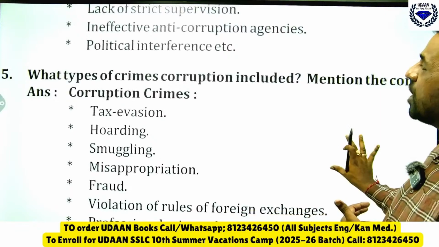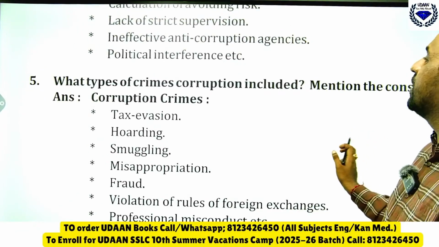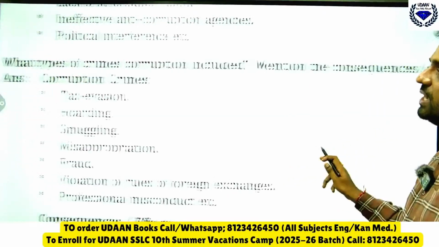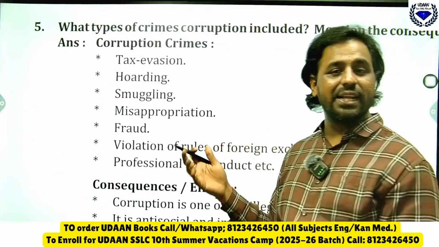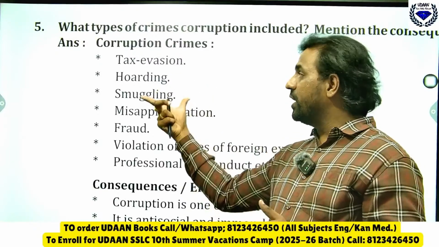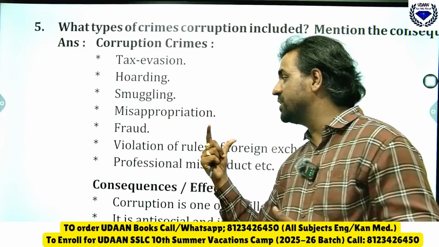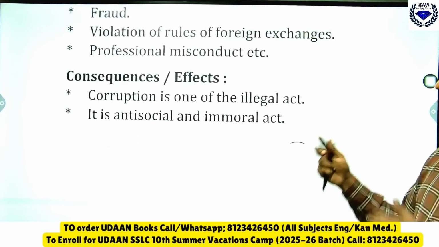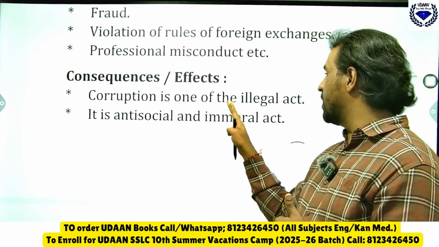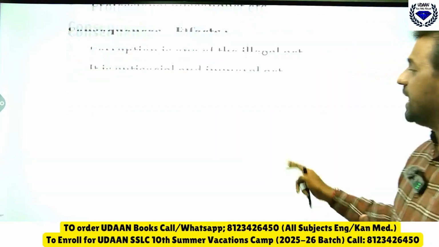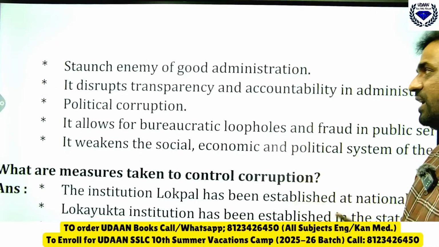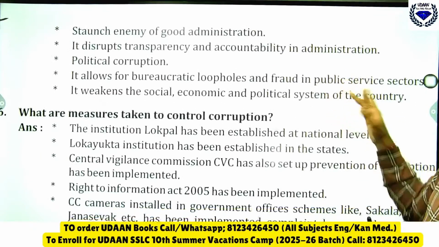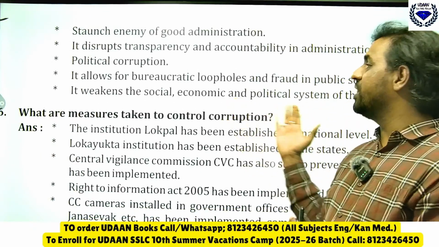Then what types of corruption are included? Crimes are included. Mention the consequences or effects of it. Corruption includes tax evasion, hoarding, smuggling, misappropriation, fraud, violation of rules of foreign exchange, and professional misconduct. Corruption is one of the illegal acts. It is an antisocial and immoral act, the enemy of good administration. It disturbs transparency and accountability in administration. Political corruption, all that you can find.